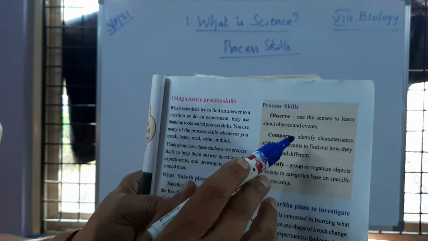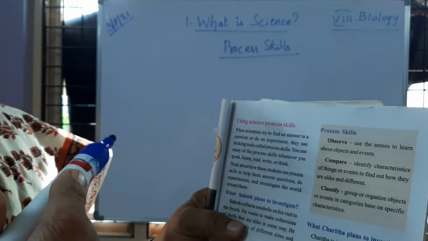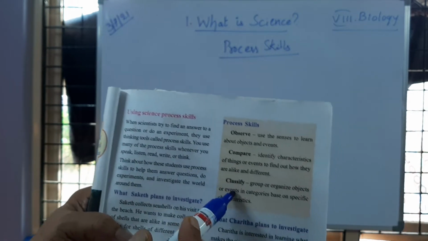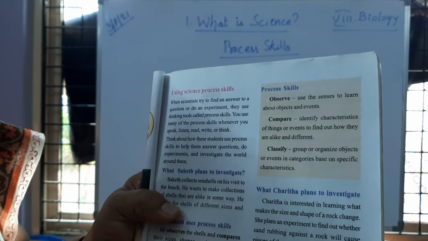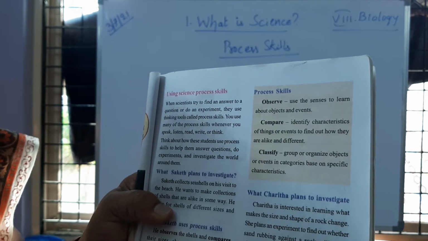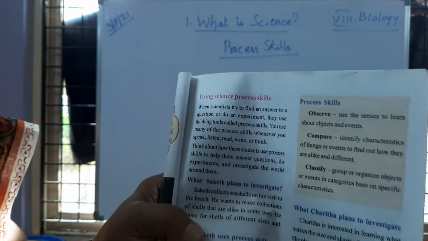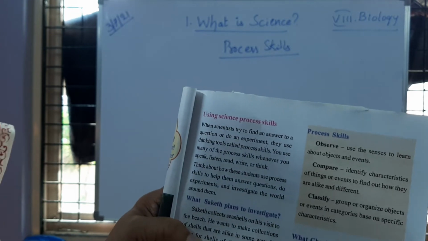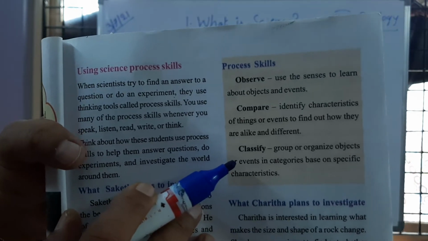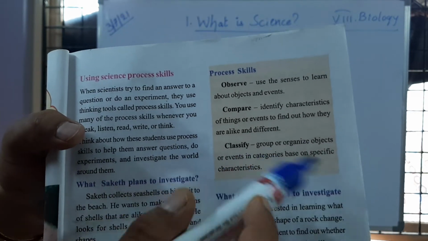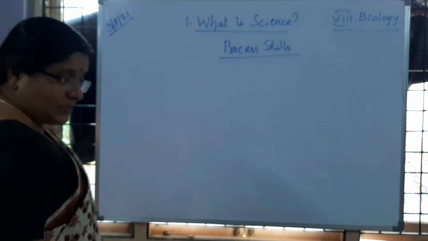Then compare: identify the characteristics of things or events. So we have to identify by comparing, like that. Then classify: group or organize objects or events. Classification we are going to do. Suppose I bring some set of plants, you observe the differences or similar characters in them, and you separate them, observing the size of the leaves, the shape of the leaves, the color of the flowers, the number of petals. All that you observe, and you classify. Is it not, children? So these are said to be process skills.